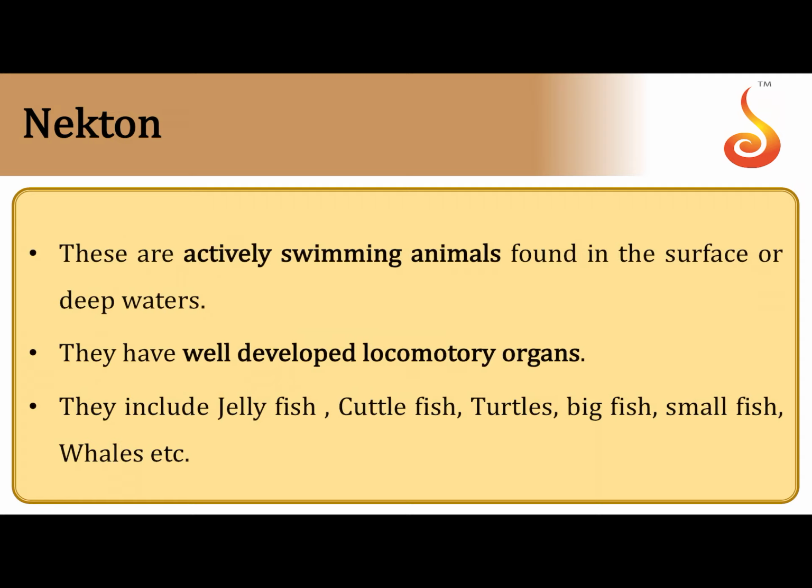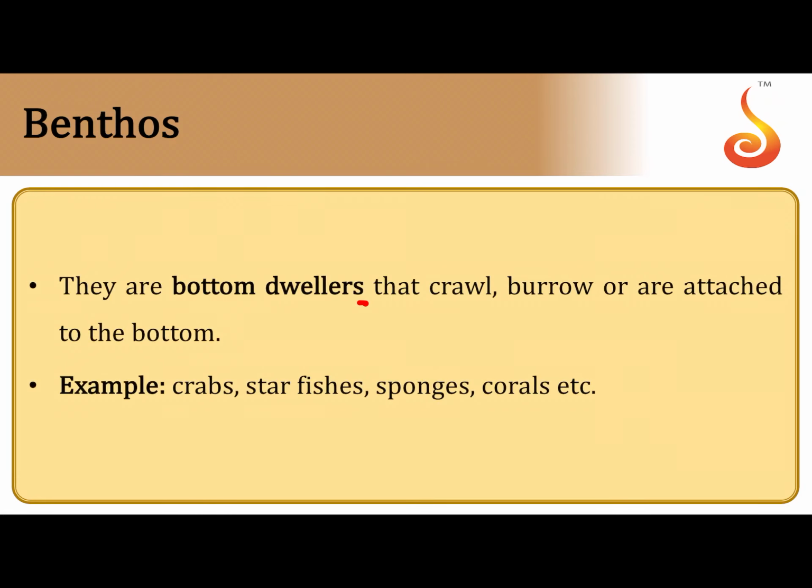If there is an animal that has a locomotory structure of its own and that can swim very actively, it is called nekton. So remember those animals which are swimming around in the seawater with active locomotory structures, like all the big fish and the small fish and the whales and the dolphins and the jellyfish and the cuttlefish and the turtles, are all referred to as the nekton. Then you have those which are usually restricted to the bottom or the horizontal floor of the sea. They're referred to as the bottom dwellers or the benthos. You have crabs and starfishes and sponges and corals which are sedentary and fixed to the bottom of the sea floor.